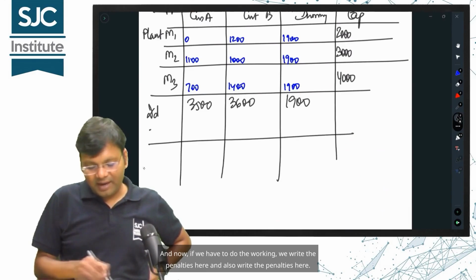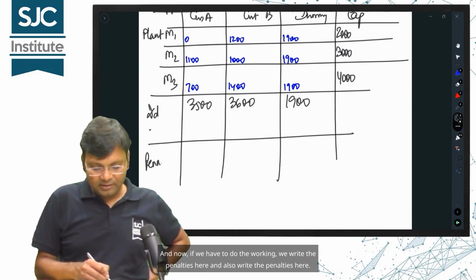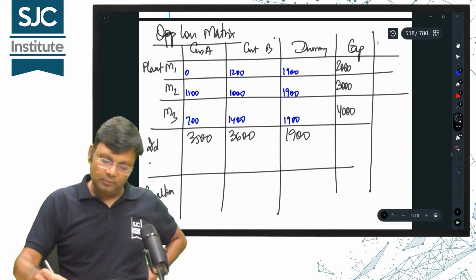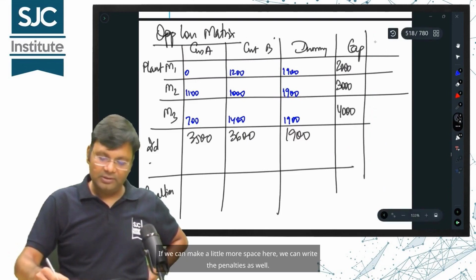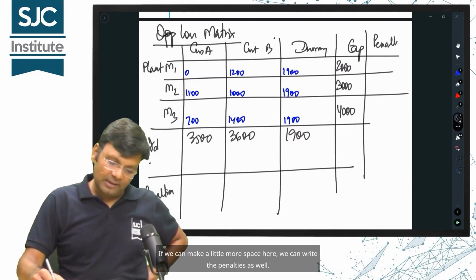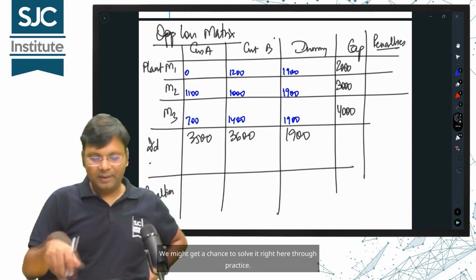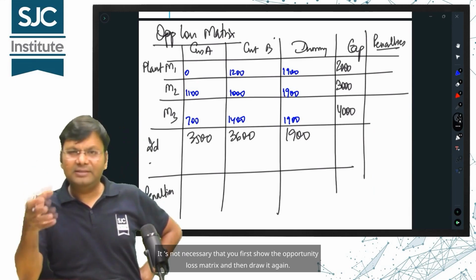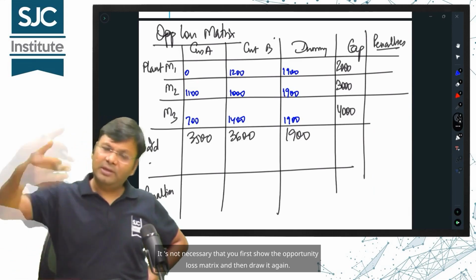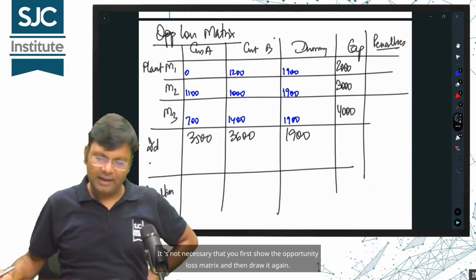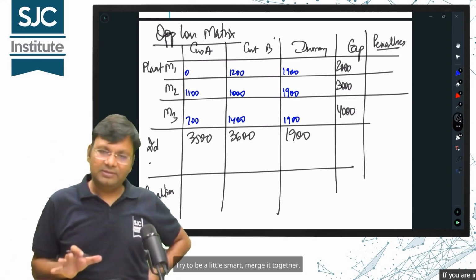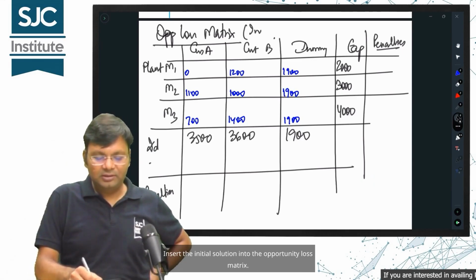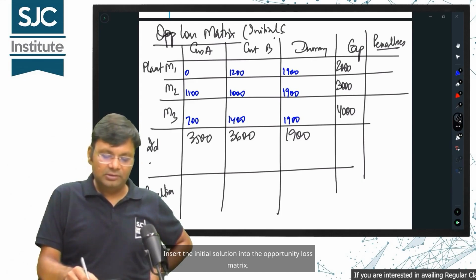And now, if we have to do the working, we write the penalties here and also write the penalties here. If we can make a little more space here, we can write the penalties as well. We might get a chance to solve it right here through practice. It's not necessary that you first show the opportunity loss matrix and then draw it again. Try to be a little smart, merge it together. Insert the initial solution into the opportunity loss matrix.